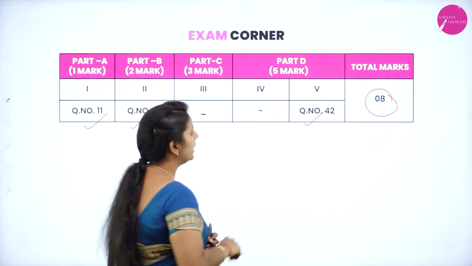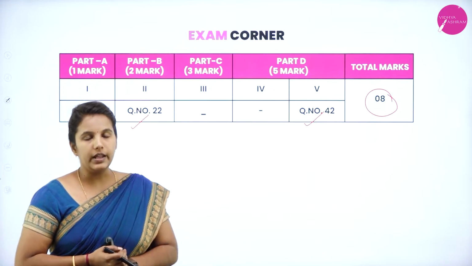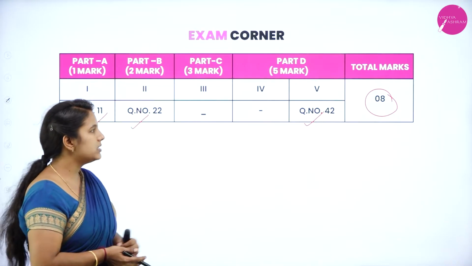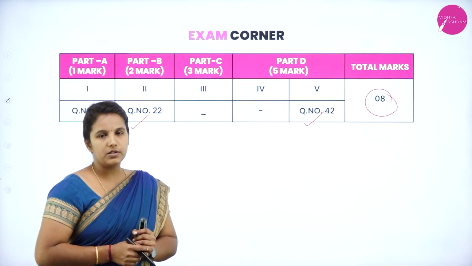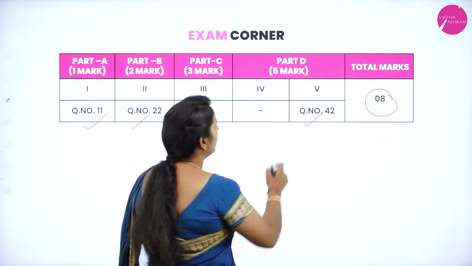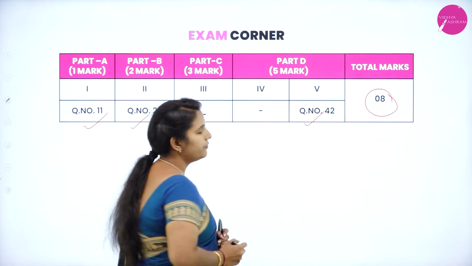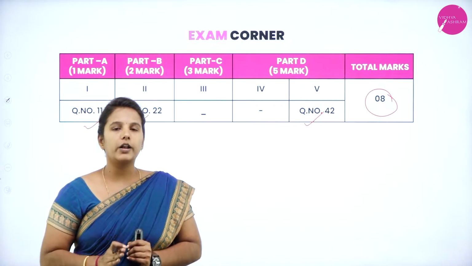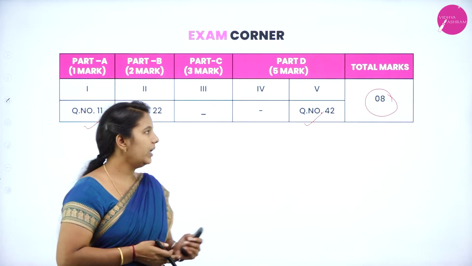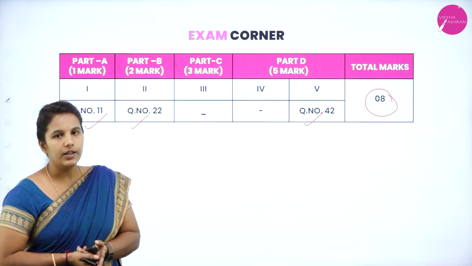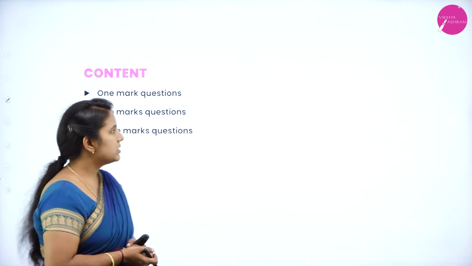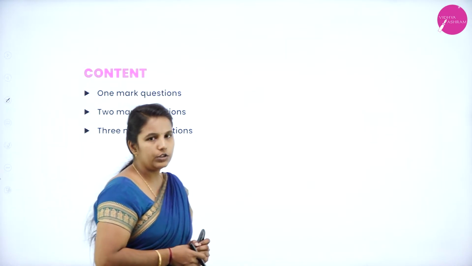And you can see that this is Group 3, Organic Chemistry, the first unit, Haloalkanes and Haloarenes. All the organic chapter questions will come in Part D, that is the 5th main. So, the 5th main is meant only for organic chemistry questions. So, question 42 comes from Haloalkanes and Haloarenes. Let's see how the 1 mark, 2 mark and 3 mark questions will be asked.